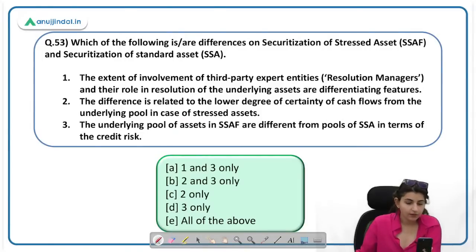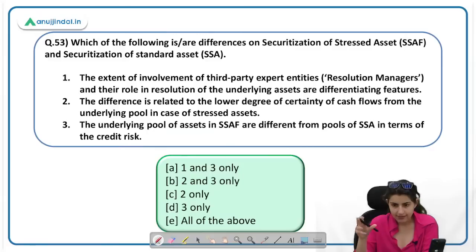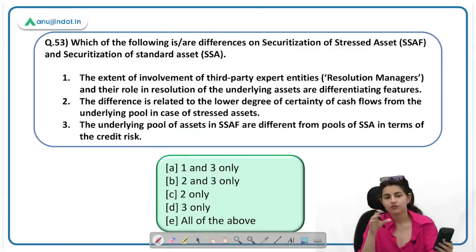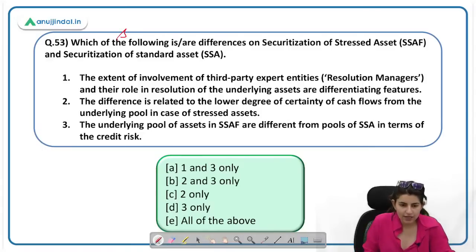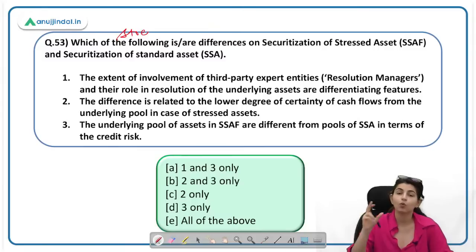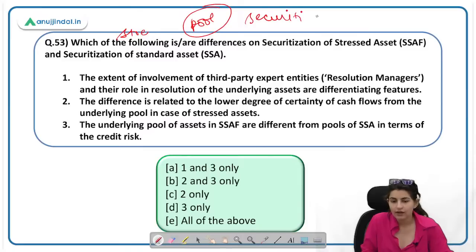Which of the following is the difference between securitization of stressed assets and securitization of standard assets? So this was in the news, securitization of stressed assets and securitization of standard assets. RBI brought this out. What happens? The pool of assets in stressed asset securitization is different and in standard asset it is different. The pool of assets means when the bank is going for securitization, this pool of assets is what is considered, which is definitely different. The extent of involvement of third-party expert entities, resolution managers, and their role in the resolution of underlying assets are differentiating features.